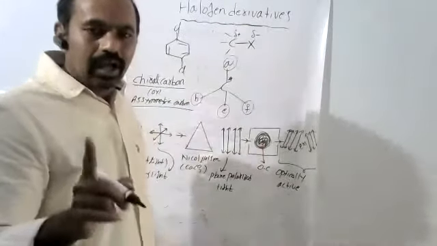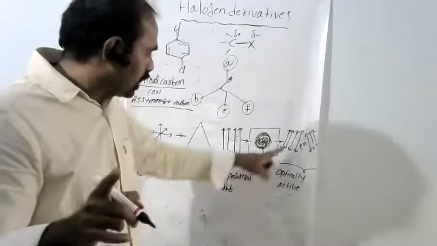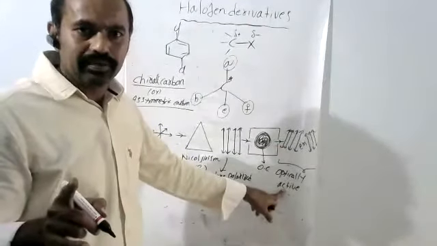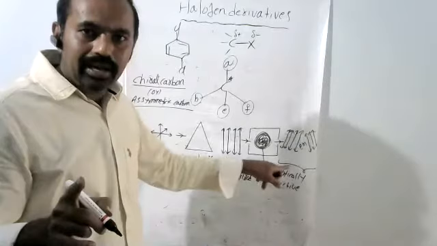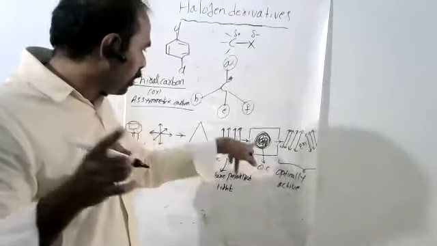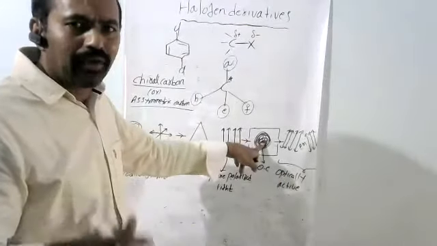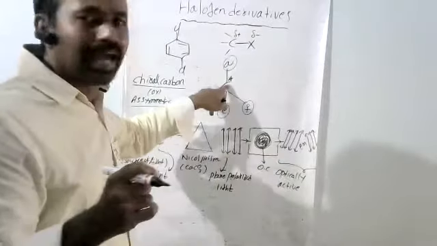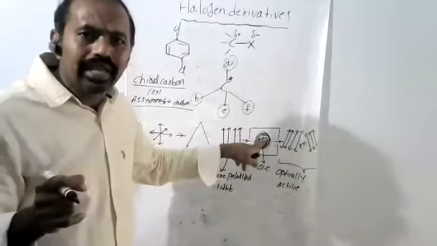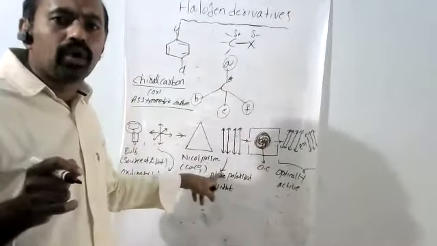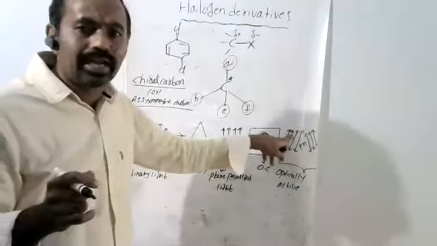Optically active means it can show optical isomers. Optically active means this organic compound compulsorily has at least one chiral carbon present. Then only it can rotate the plane polarized light either towards right or left.